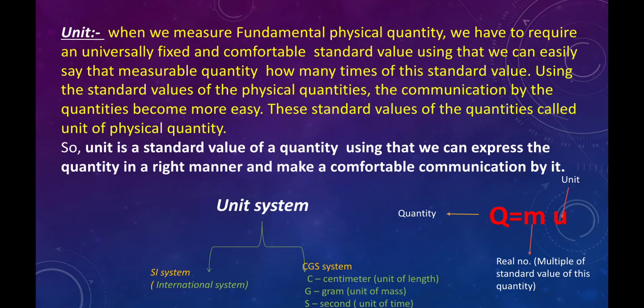So what is a unit? When we measure a fundamental physical quantity, we require a universal, fixed and comfortable standard value. Using that we can easily say how many times of this standard value the measurable quantity is. Now using the standard values of the physical quantities, communication by the quantities becomes easier. So these standard values of the physical quantities are called the unit of the physical quantity.